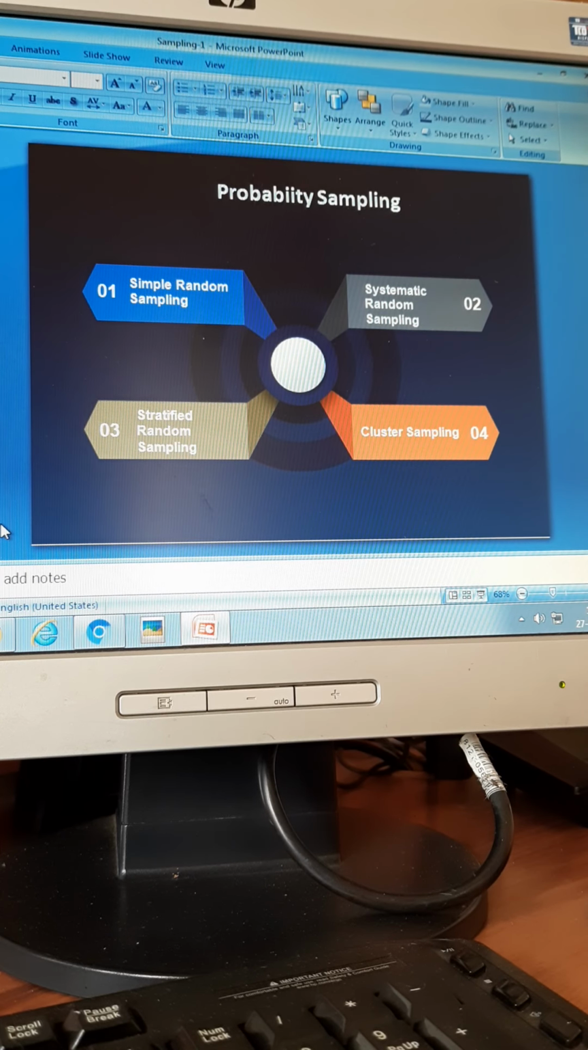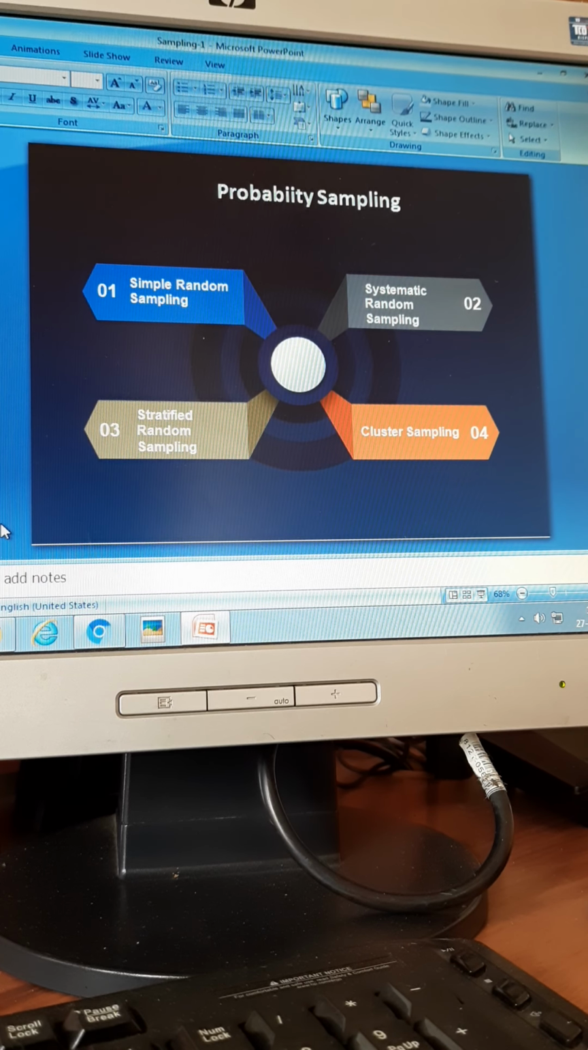Hello and welcome to this session. Today we will be seeing probability sampling method. Yesterday we had seen non-probability sampling method. Today we will be seeing probability sampling method.